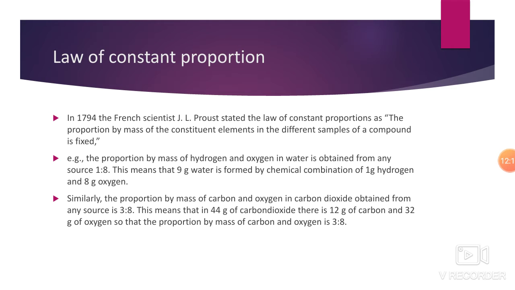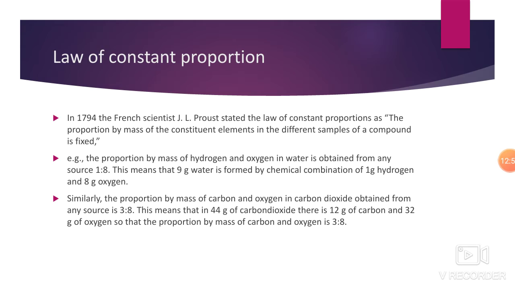Next point. Similarly, the proportion by mass of carbon and oxygen in carbon dioxide obtained from any source is 3:8. One more example is carbon dioxide. So oxygen and carbon are the two components of carbon dioxide, and their proportion is the same. That is, if we get carbon dioxide from any source, the proportion of the mass will be 3:8 only. It is not telling us that the mass will be the same. It is telling us their proportion will be the same.